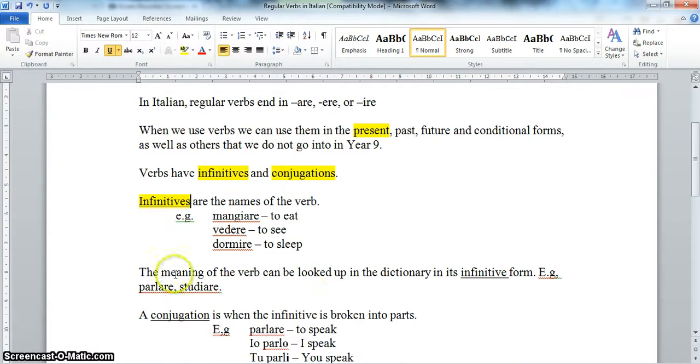Now the meaning of the verb can only be looked up in the dictionary in its infinitive form. So for example, you will only find parlare, which means to talk or to speak, in that form, parlare. You will not find the different forms of I speak, you speak, he or she speaks. Same thing for any other verb. You will only find the infinitive, the to something or other.